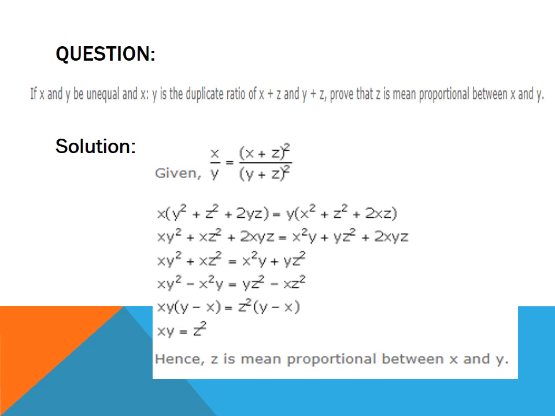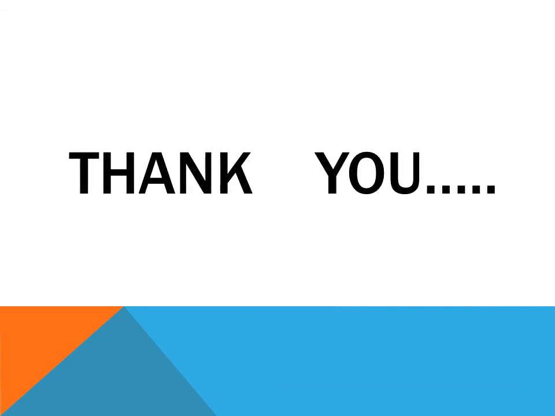Now separate xy terms on one side and z square terms on another side. So xy can be taken from LHS, which will be xy into (y minus x), and on RHS take z square common, which is z square into (y minus x). Now (y minus x) will get cancelled from both the sides, hence it is xy is equal to z square. So z is the mean proportion between x and y.